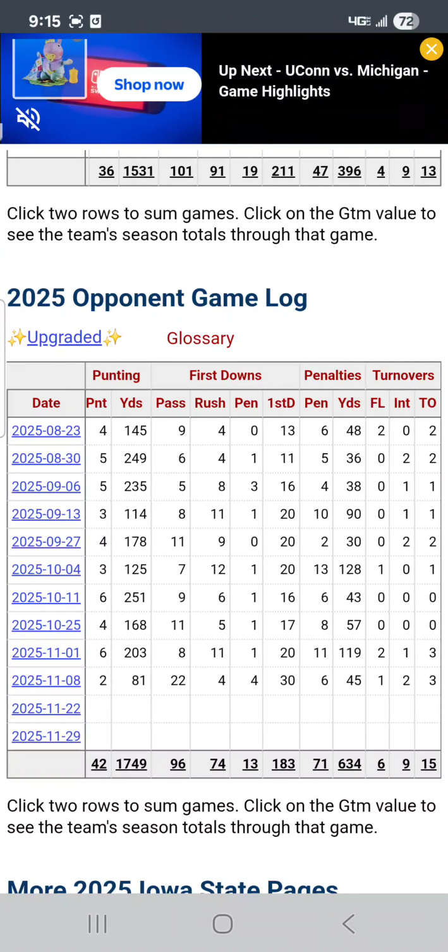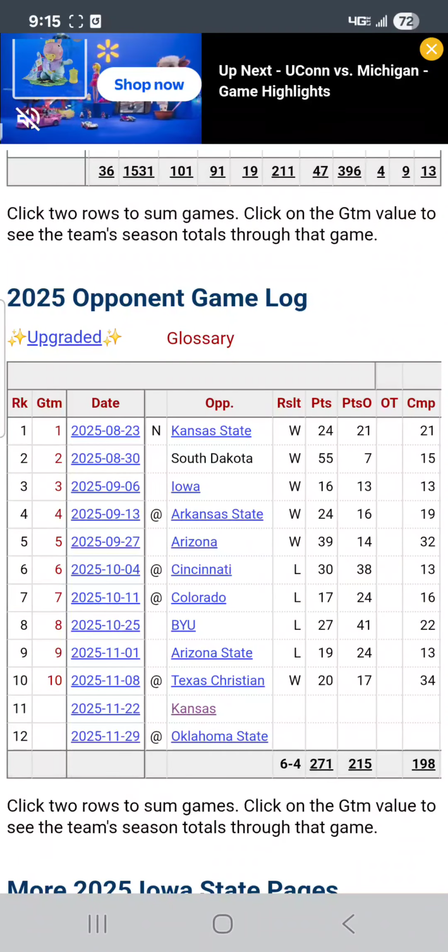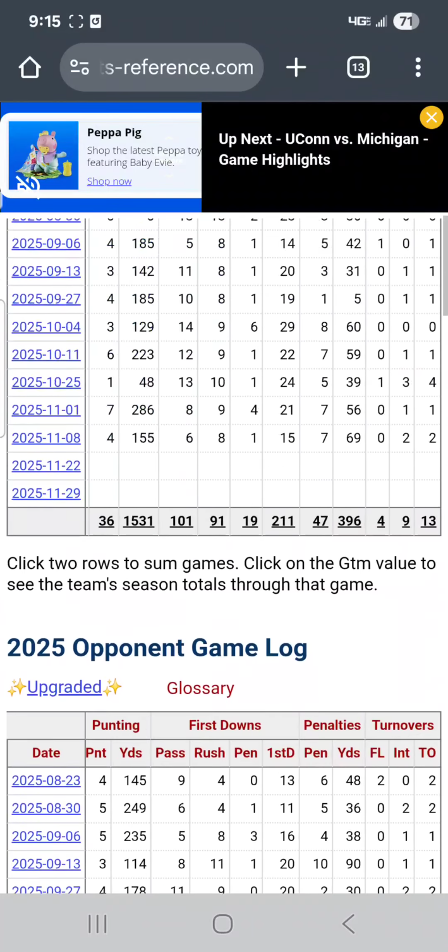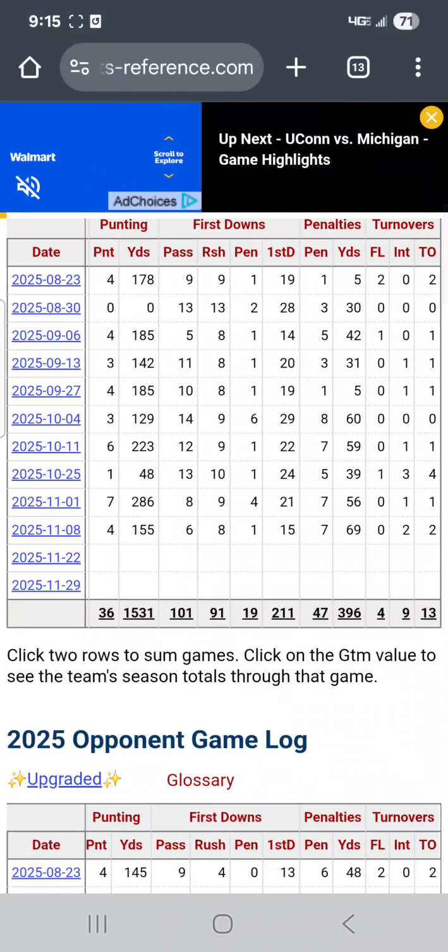Your defense saved you the last 2 weeks. You have 15 turnovers on defense, but 6 of them have come in the last 2 weeks. So do you even win those games? I can't imagine you winning against Texas Christian if they have 1 less turnover or even no turnovers. And then you lose to Arizona State, and they had 3 turnovers that game, and you only turned the ball over once.